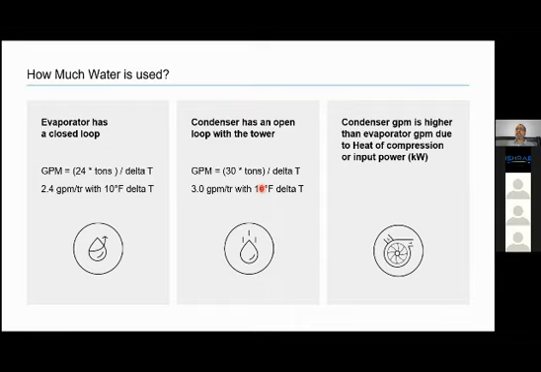Now question is, why condenser GPM is higher than evaporator GPM? So we have, for example, a 200 ton chiller. Why my condenser has higher GPM than evaporator when both of them are designed for 10 degree Fahrenheit delta T? It is because condenser heat rejection is equal to evaporator heat transfer plus compressor work done.